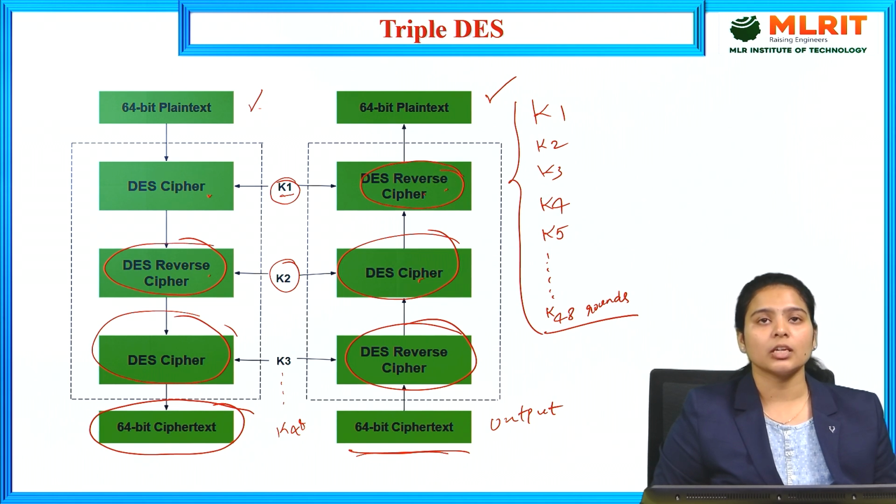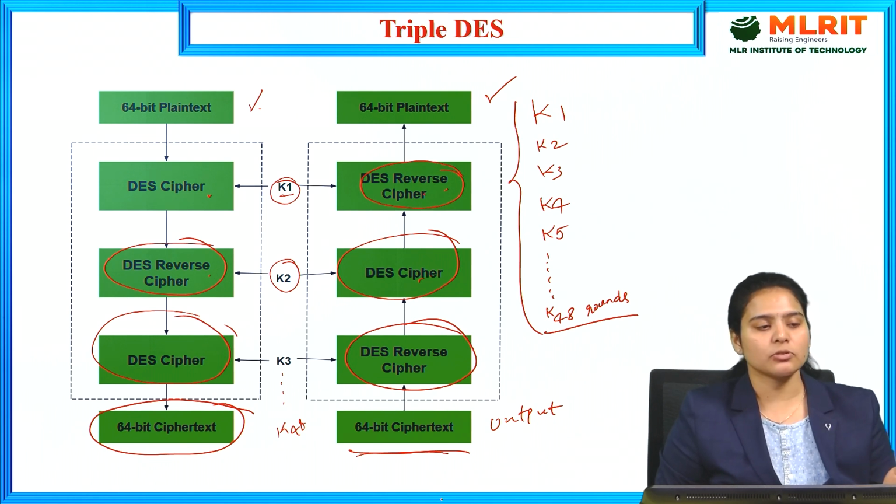In the DES format, we perform only 16 rounds, because it is performed with the same key only one time, from K1 to K16. After K16, we get the final permutation. It is the same level as triple DES also. We perform the initial permutation and also the final permutation on both the input and output.